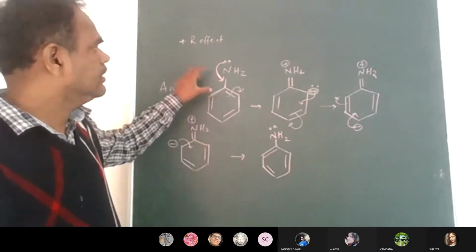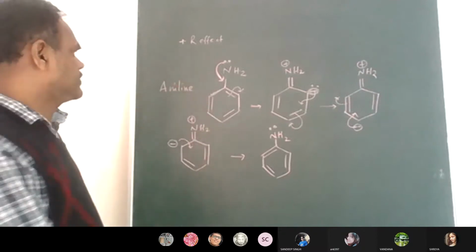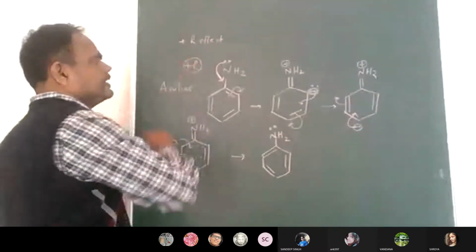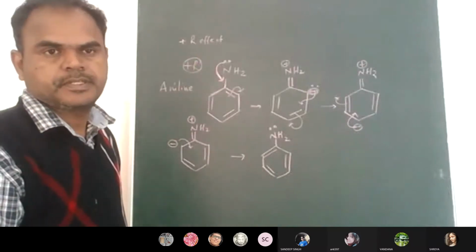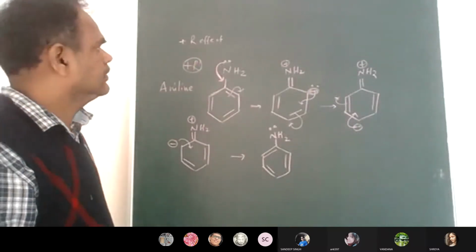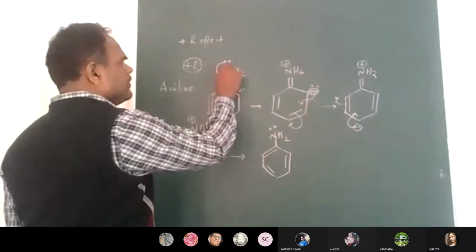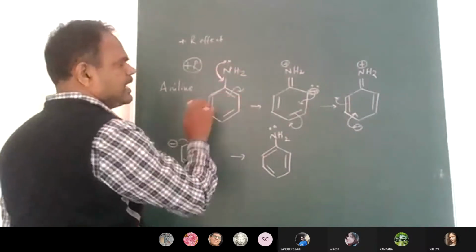This is the plus R effect, the positive resonance effect. That means if an electronegative atom is on the benzene ring, this kind of change will happen.